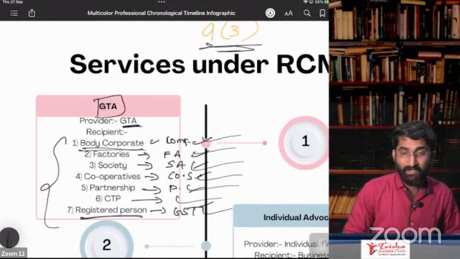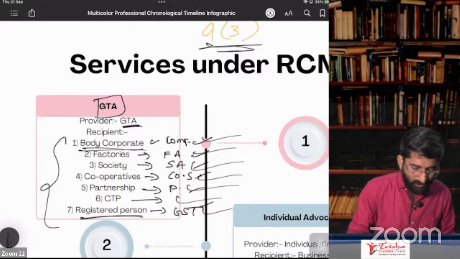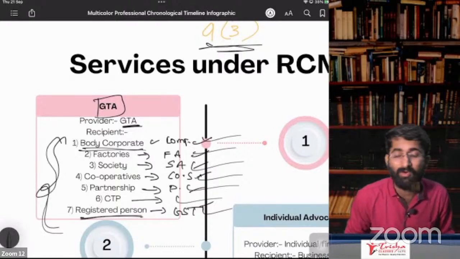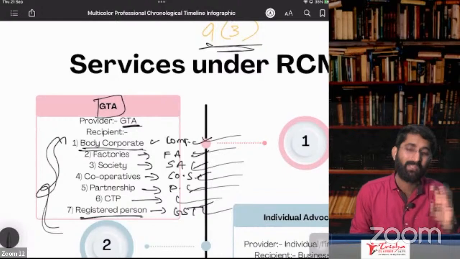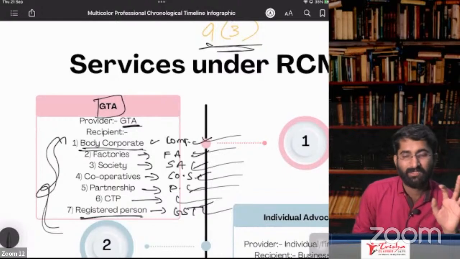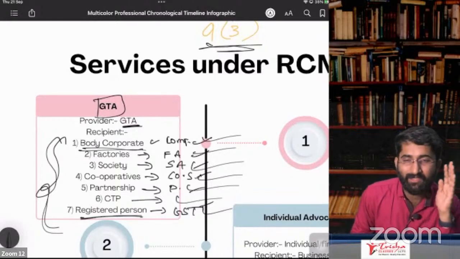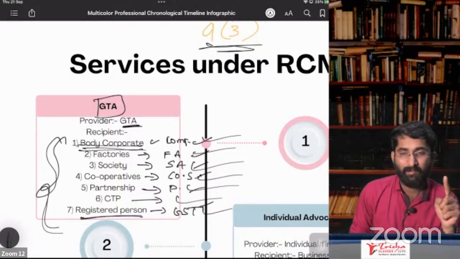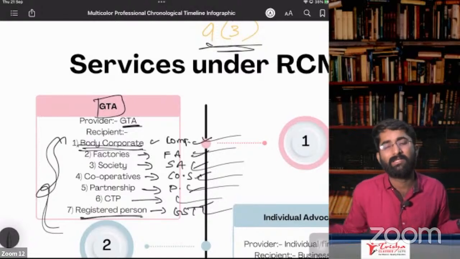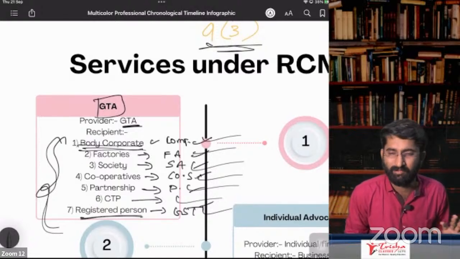Correct? See, if you don't belong to any of these cases, then you are an unregistered person. You are not required to take registration and you are not required to pay under RCM. That is exempt. But if you are a factory, sir, I am a company, and my turnover is less than 20 lakhs. Is it possible? Yes, possible.